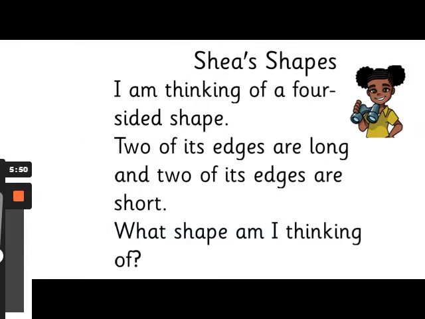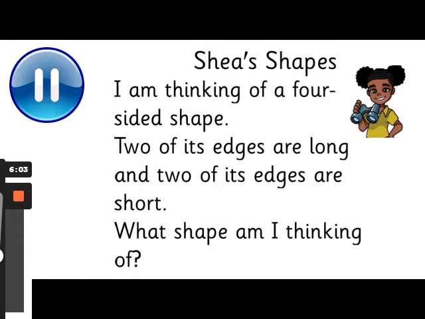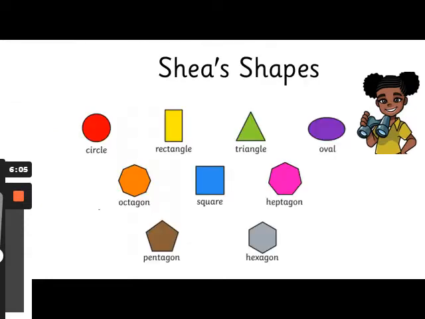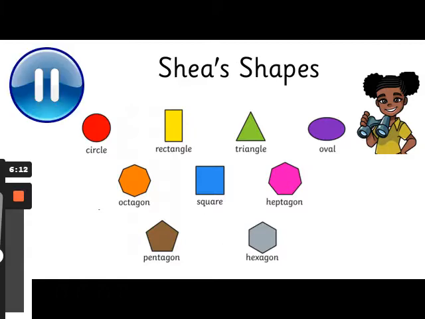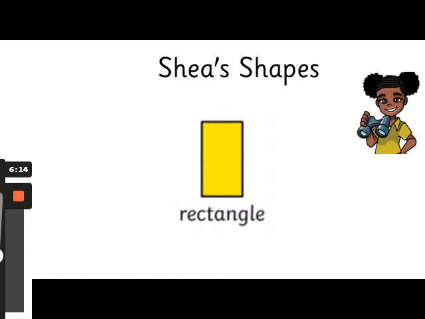Okay, so I am thinking of a 4-sided shape. 2 of its edges are long and 2 of its edges are short. What shape am I thinking of? Pause the video and see if you can work out the answer. Have a look at the shapes again to remind yourself of them and check your answer, make sure it's correct. Well done, it's rectangle. You can see that a rectangle has got 4 sides, 2 of the edges are long and 2 of them are short.